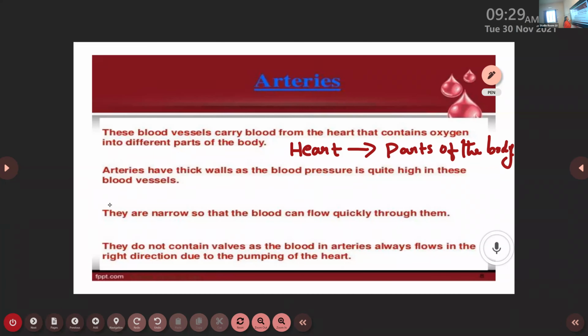This is another characteristic of arteries. Arteries have thick walls because blood pressure is quite high in these blood vessels.